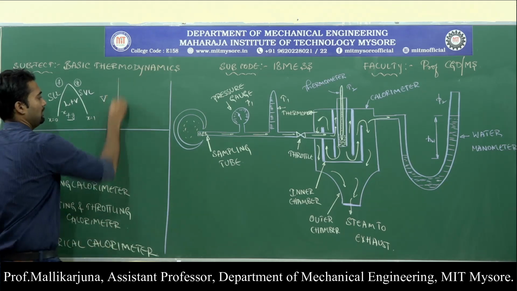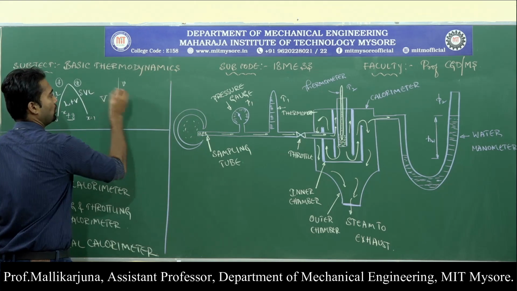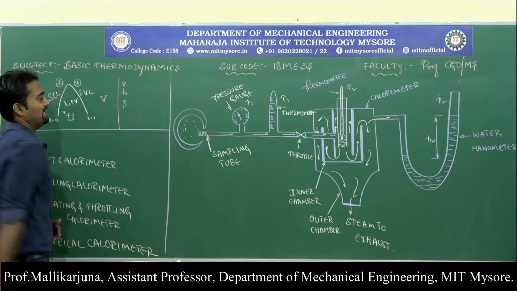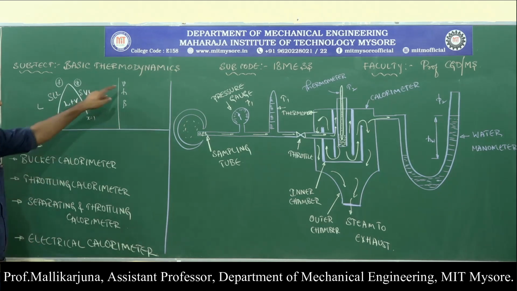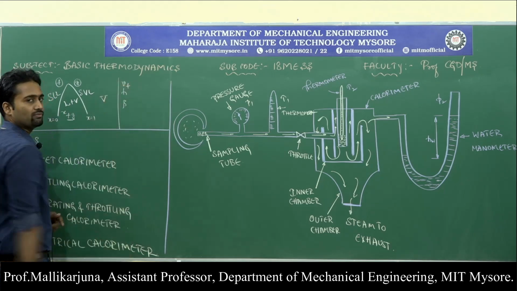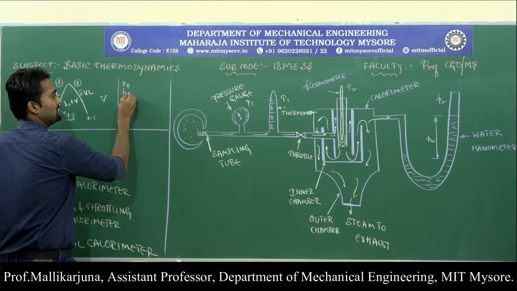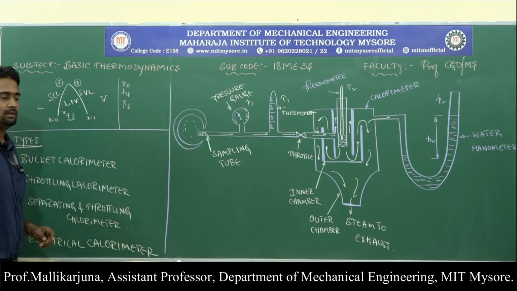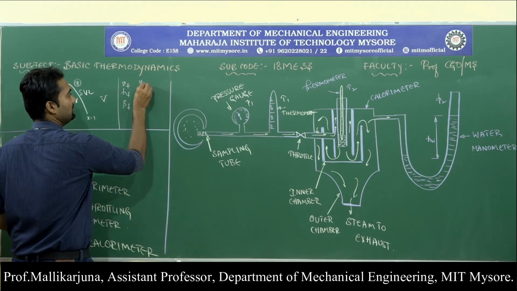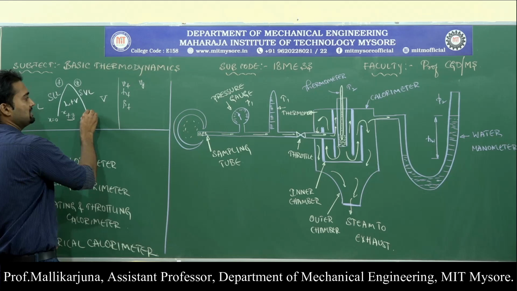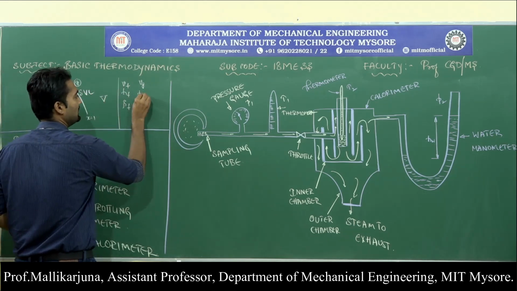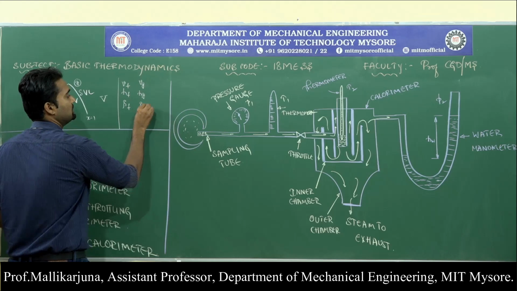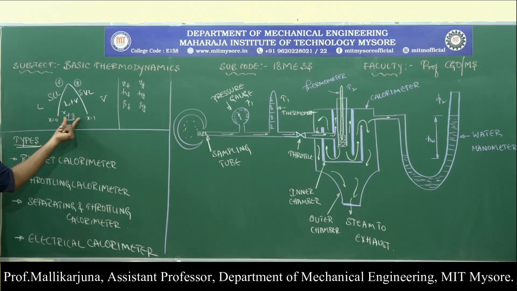Say for example, various properties we have: specific volume, enthalpy, specific entropy. If I have to write the specific volume for the liquid region, I will write it as Vf. Enthalpy for the liquid region, Hf. Specific entropy for the liquid region, Sf. If I have to write the same thing for the vapor region, Vg. I mean the vapor region in the sense of on this line or beyond that line. Next, Hg. Next, Sg.